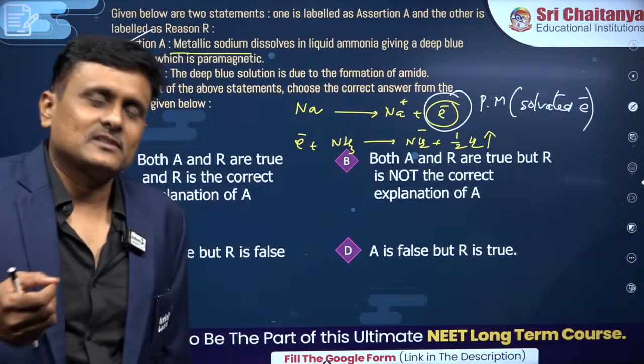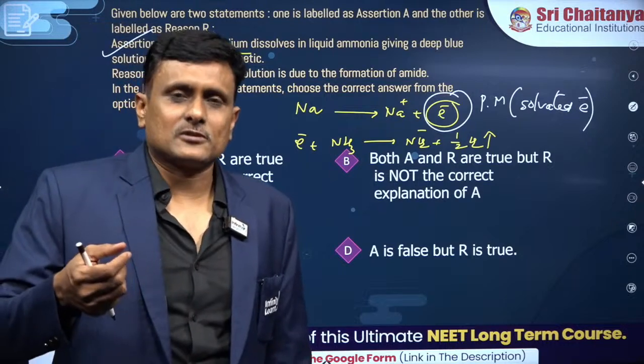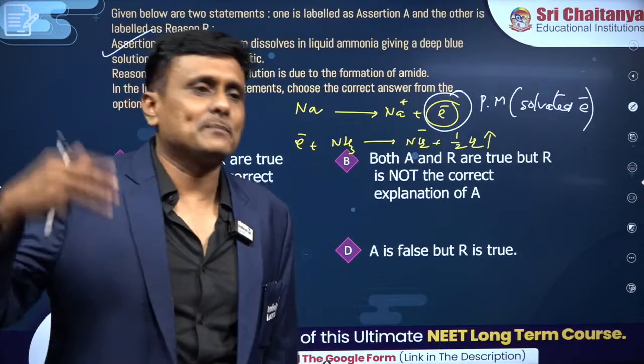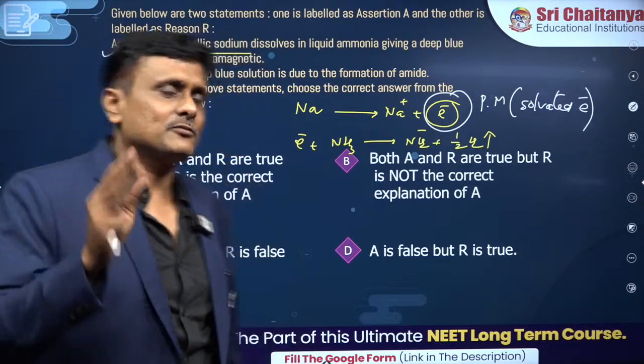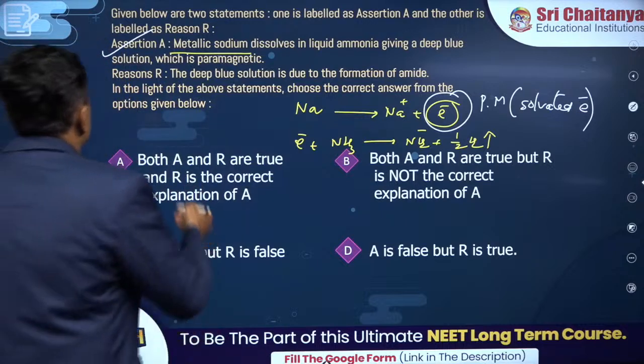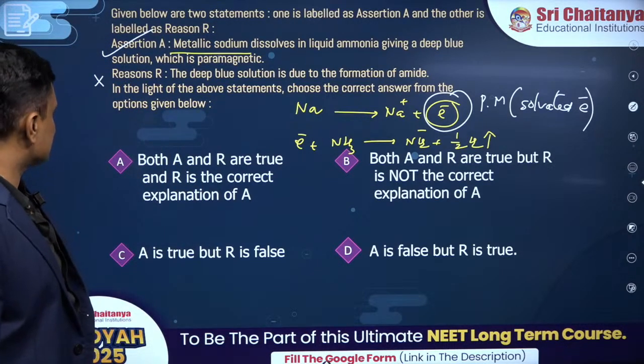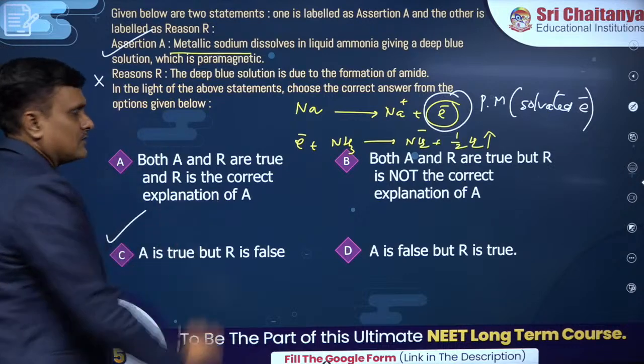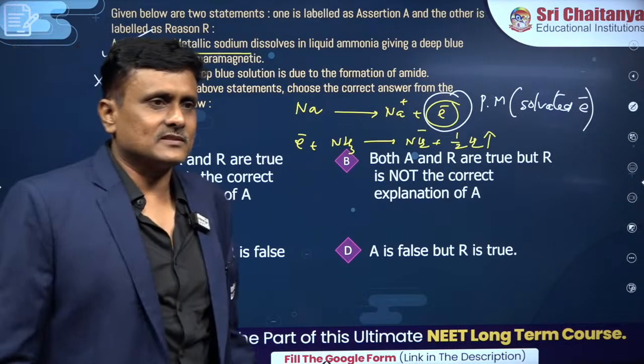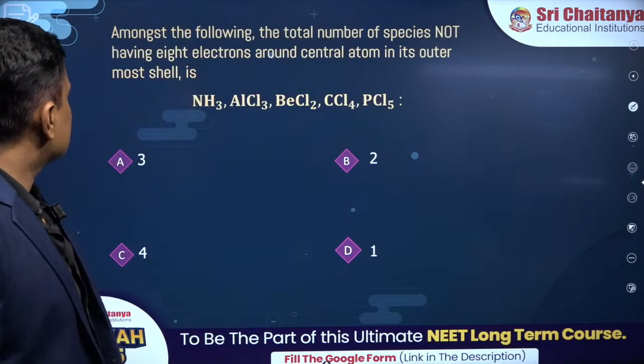So that's how we prescribe the solvated electrons to be the strong reducing agent, appearing colored, and so on. Therefore, it is not due to the amide ion. So this reason looks to be incorrect. Assertion is true, reason is false. You need to answer with me, isn't it? Next question.